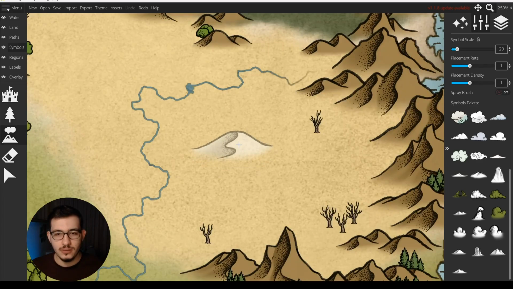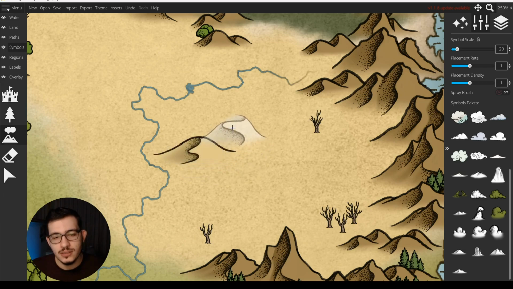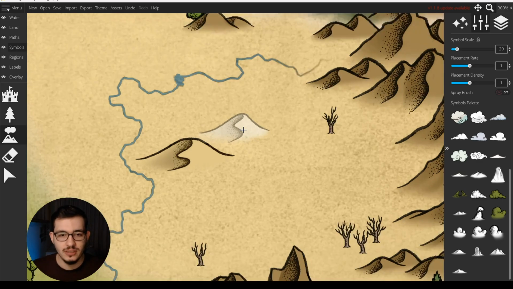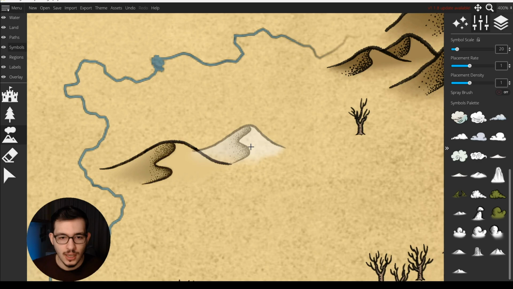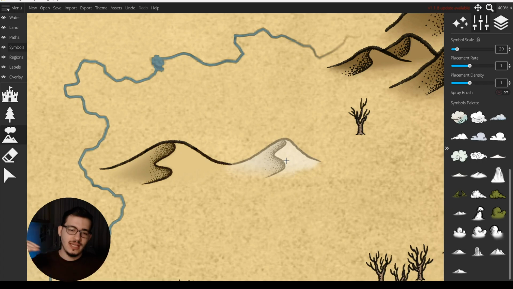Your dunes should be smaller than the mountains, maybe the size of your medium mountains and smaller mountains. As long as you connect the end of the lines with each other and create some different directions or similar directions, it's gonna look fine. For example, if I were to add this one, I would be adding it here or here. When the lines match with the assets, it suddenly creates the feeling of a continuous sense.